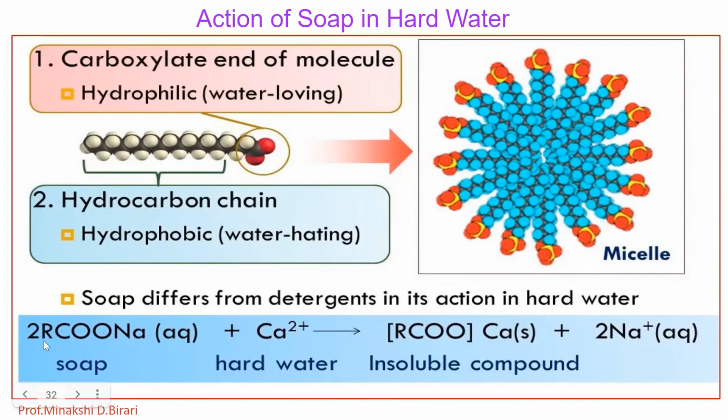Here, twice RCOO minus Na plus, soap, reacts with hard water, that means water containing Ca2 plus or Mg2 plus ions. Due to the presence of Ca2 plus or Mg2 plus in water, the reaction occurs and there is the formation of an insoluble compound, that is (RCOO minus) twice Ca2 plus, and Na plus.